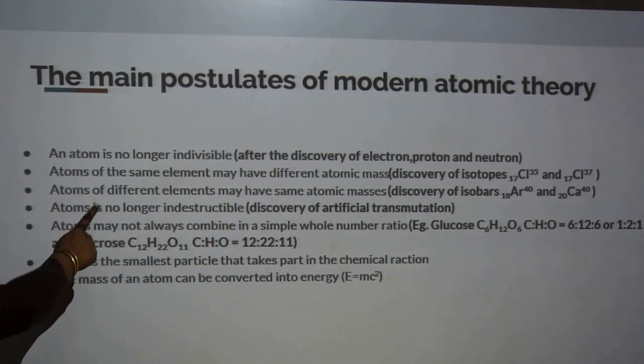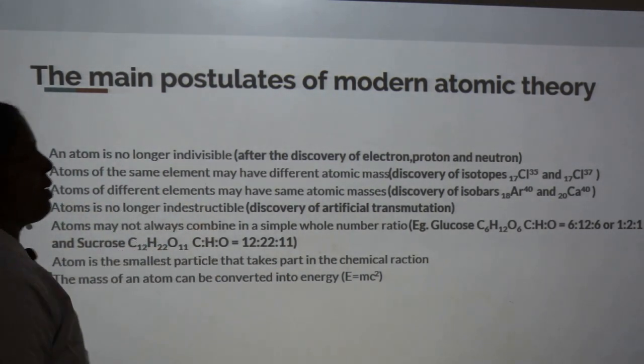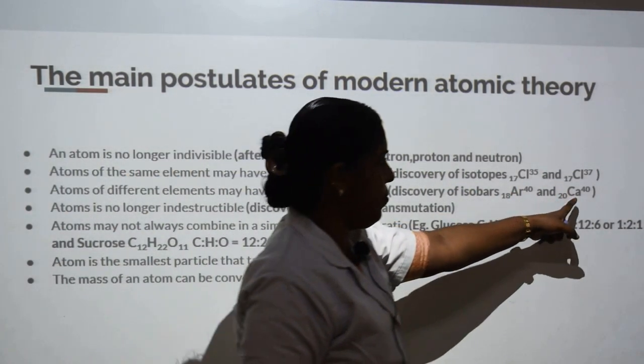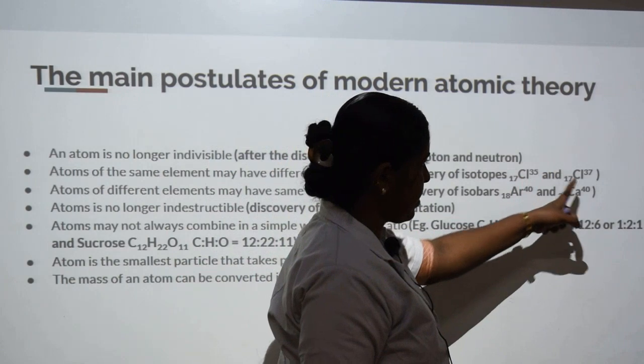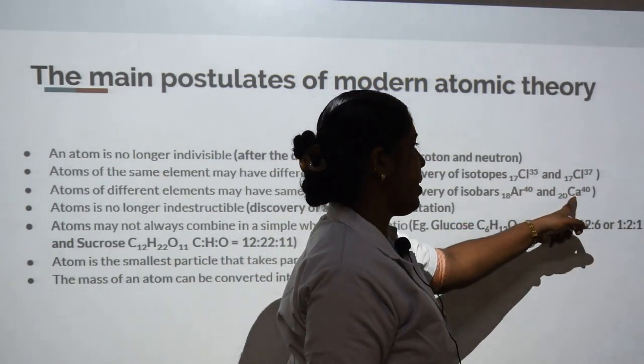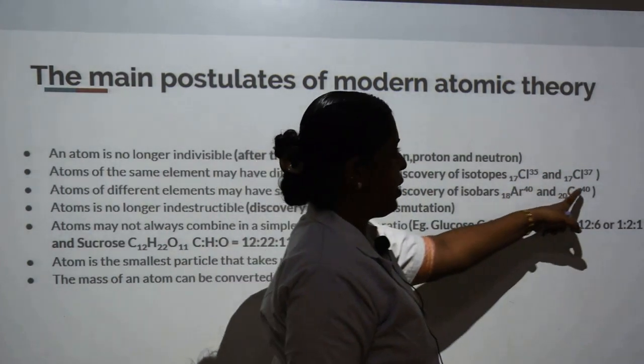Once again, the third point: atoms of different elements. Here argon and calcium are atoms of different elements. Both chlorine atoms are the same element. Argon and calcium are different elements but they have the same atomic mass.